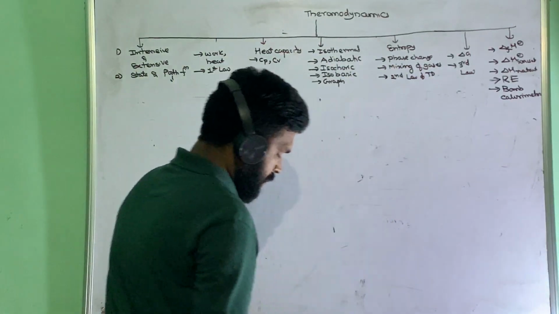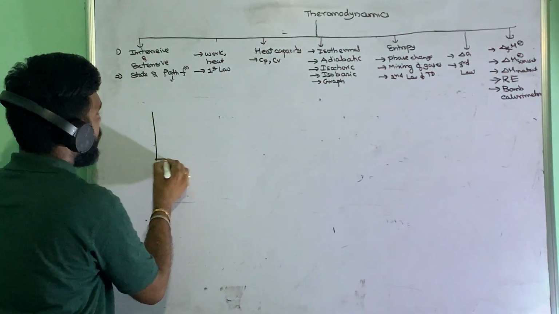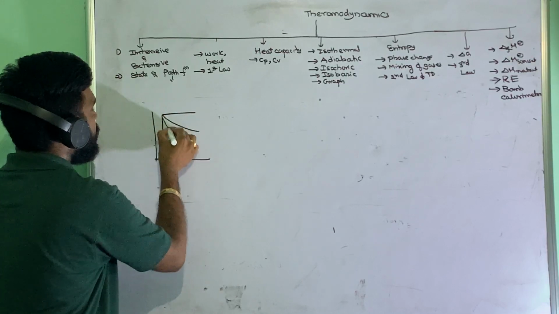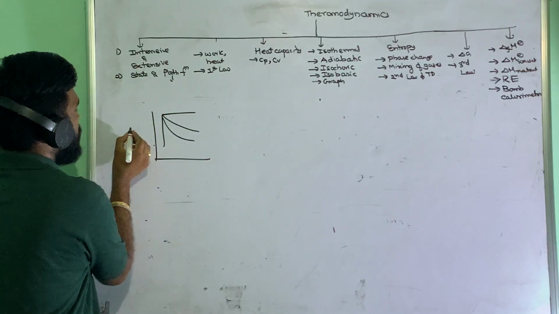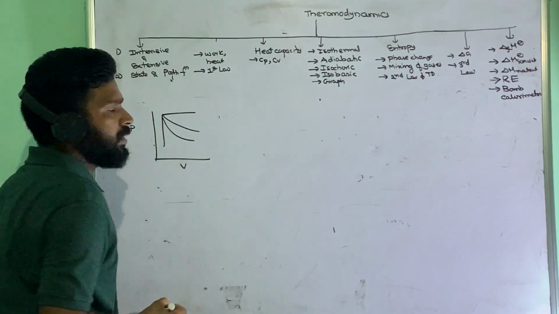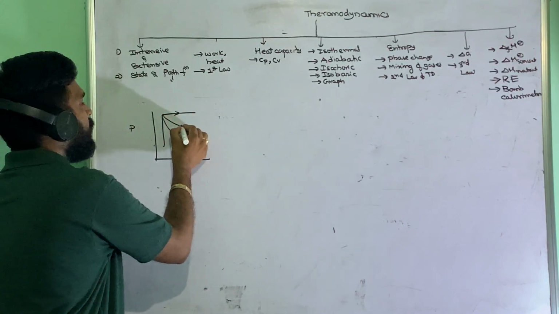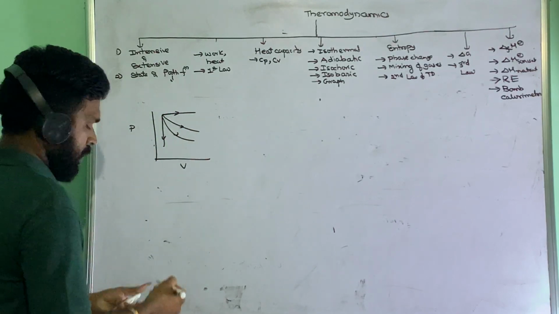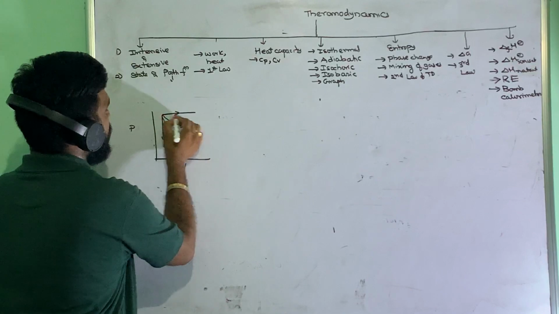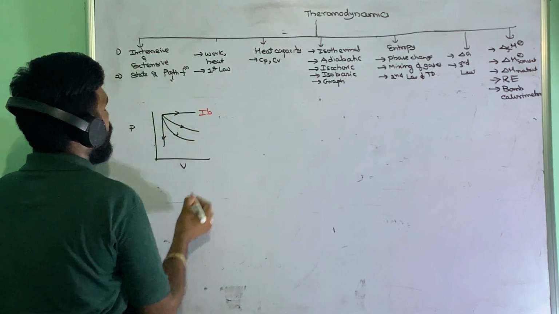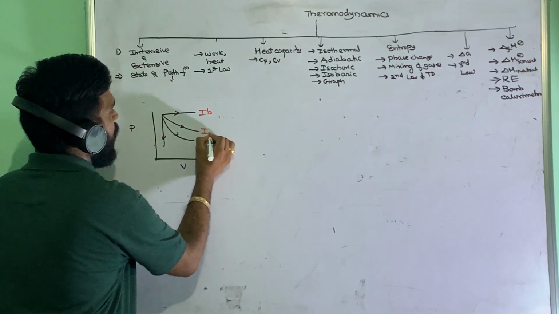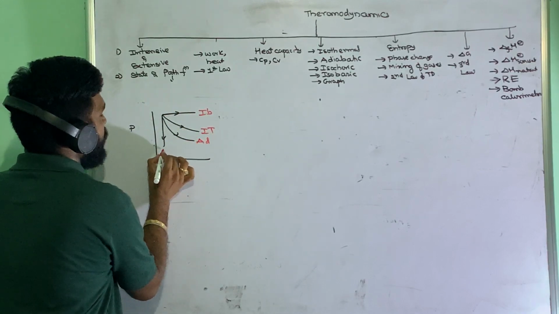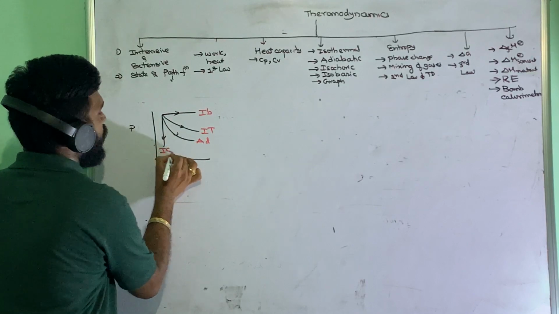Next, if you take graphs related, we are starting from this one. Okay, so this is pressure versus volume. We are taking the expansion case, where volume is increasing in general. In this first one, pressure is constant, this is the isobaric process. This is the isothermal process. This is the adiabatic process. This one will be the isochoric process.